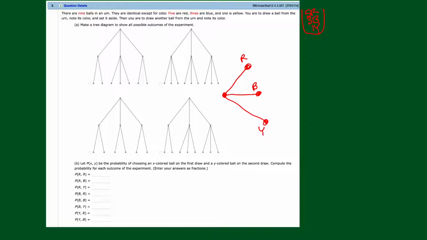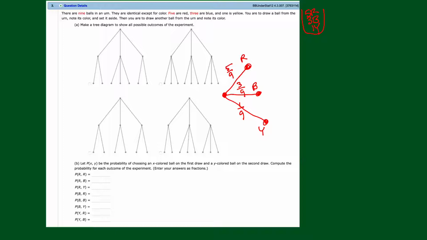Now, actually, let's get the probabilities. They're going to ask us for this, I'm sure. What's the probability of getting a red? Well, how many balls are there in here? There's 9. How many of them are red? 5. So the probability of drawing a red on the first is 5/9. There are 3 blues, so it's going to be 3 out of 9, and 1 yellow, 1 out of 9, all right? And sure enough, 5, 3, and 1 add up to 9, or the fractions add up to 1.